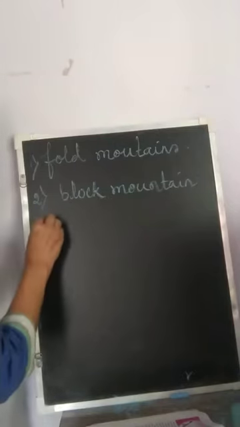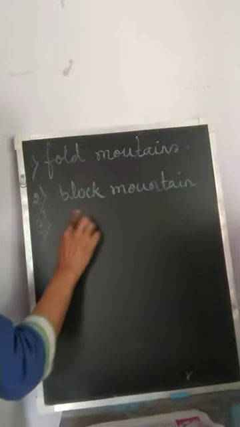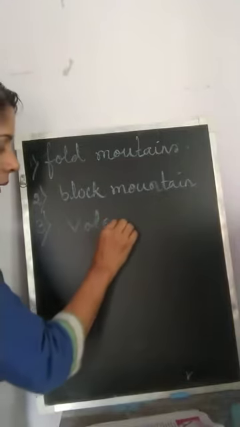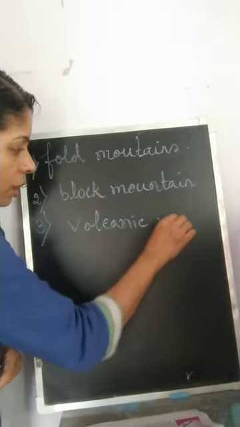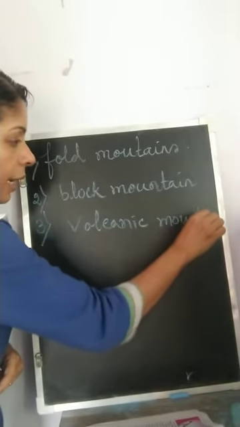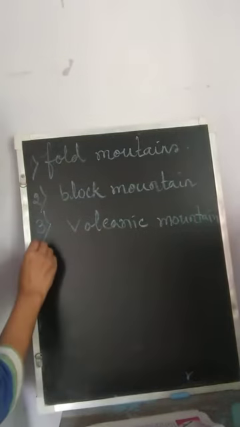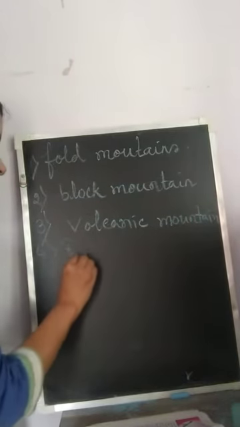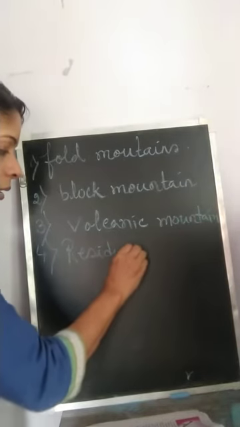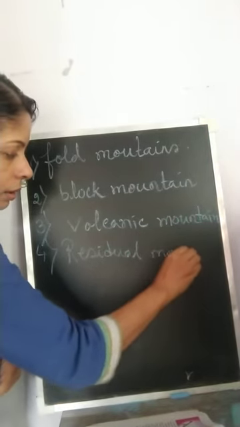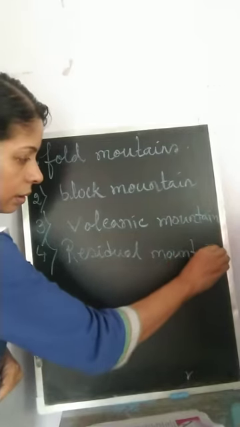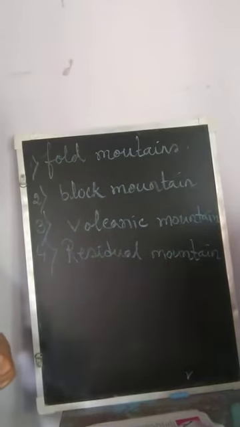And then we have volcanic mountain. That is a mountain formed due to volcanic activities. And we also have residual mountain. So these are the four types of mountain that we will learn about in the chapter: fold mountains, block mountains, volcanic mountain and residual mountain.